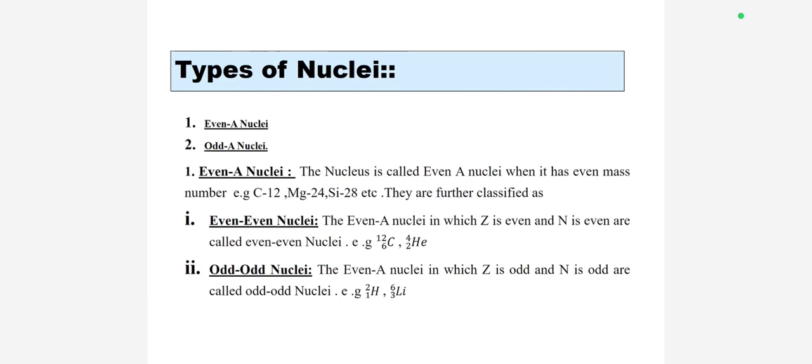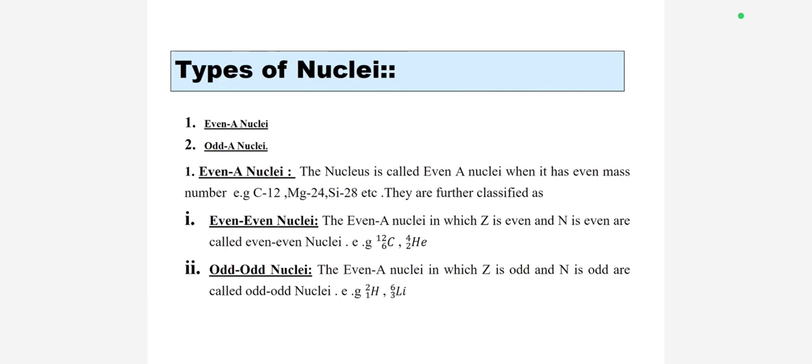Even-even nuclei: the atomic nuclei in which the atomic number and the neutron number are both even are called even-even nuclei. For example, carbon has an even atomic number and an even neutron number, and helium has an even atomic number 2 and an even mass number 4.